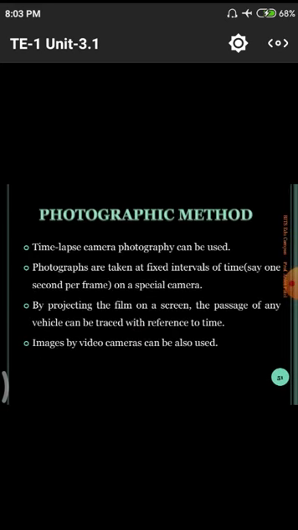Next one is the photographic method. Time lapse camera photography can be used. Normally in our photos also, for a particular 1 second or 2 seconds, a certain number of frames will be observed. Using that philosophy, time lapse camera photography can be used in these methods. Photographs are taken at fixed intervals of time, 1 second for one frame, on special cameras. In previous days, normally we had these reels in our cinemas.